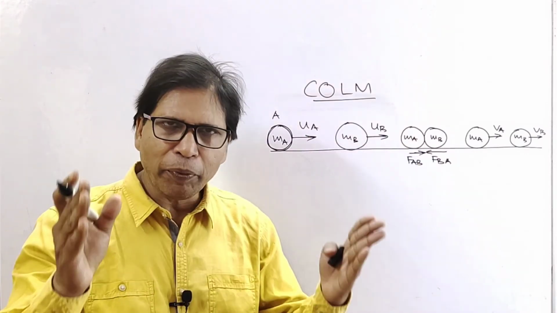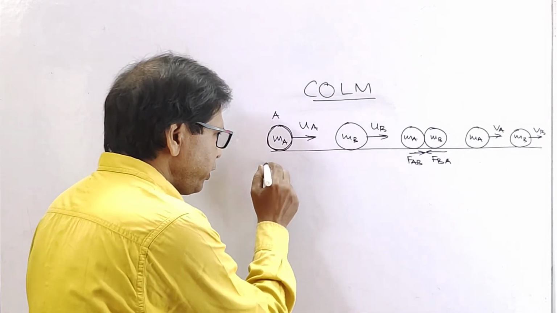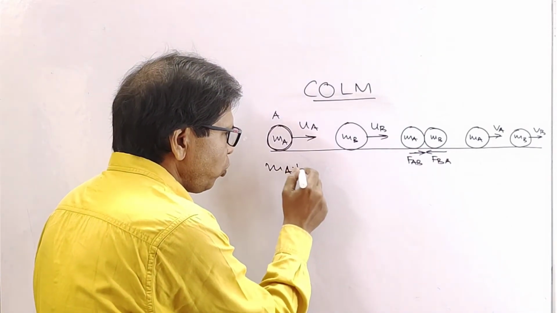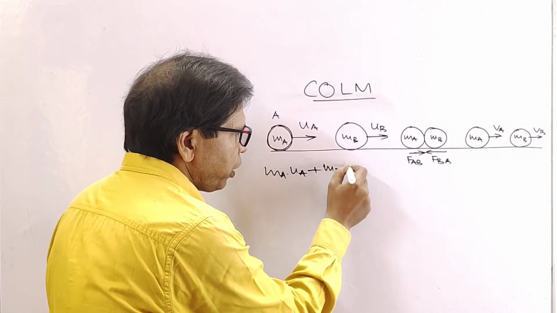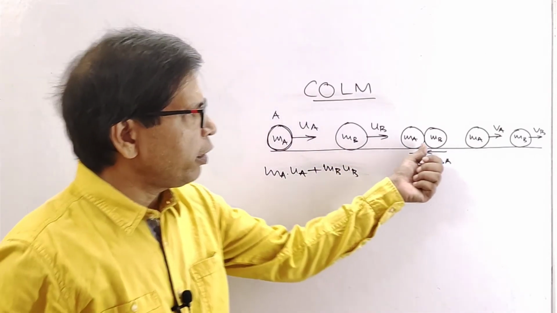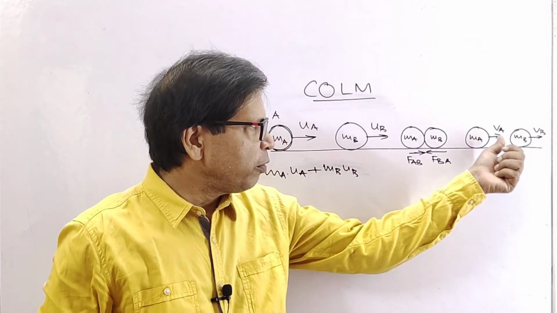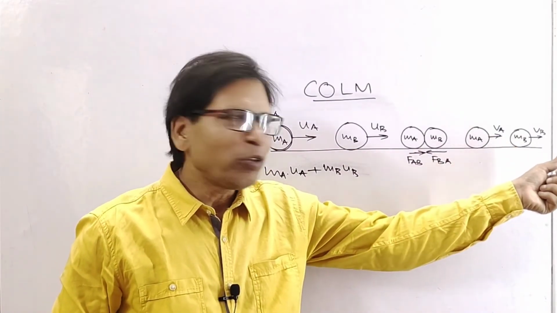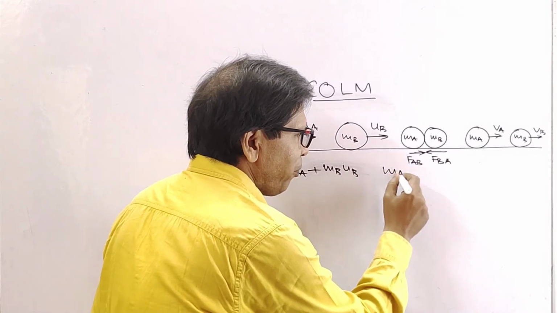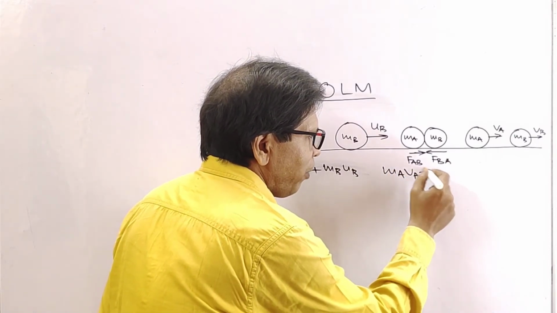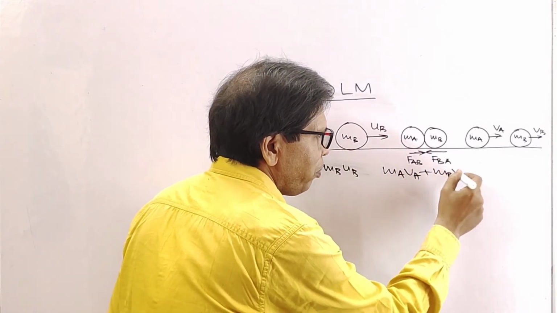So the sum of their initial momentum is ma ua plus mb ub. After collision, their velocities become va and vb. So the final momentum becomes ma va plus mb vb.